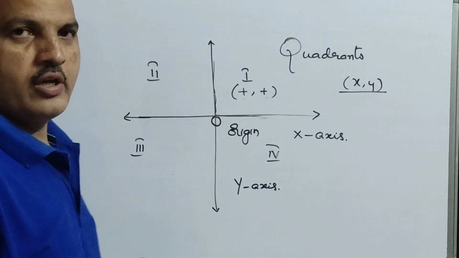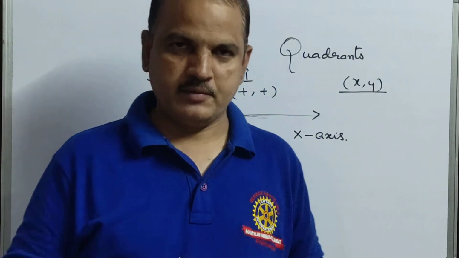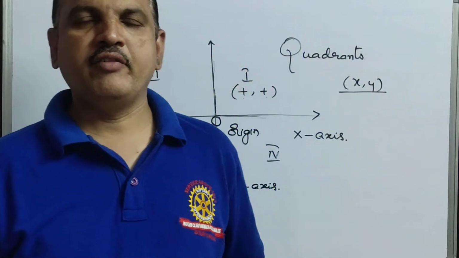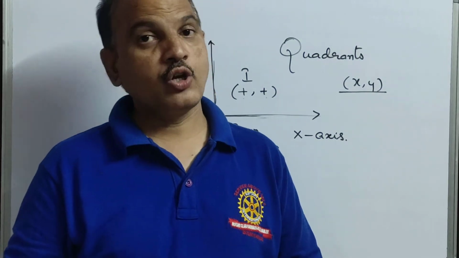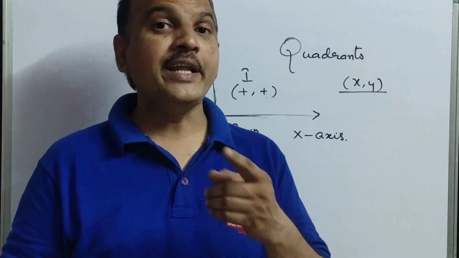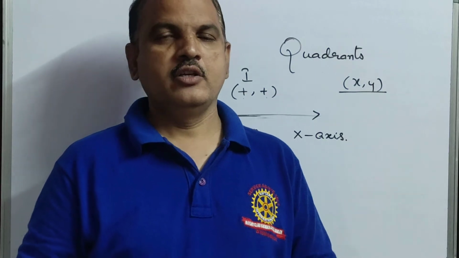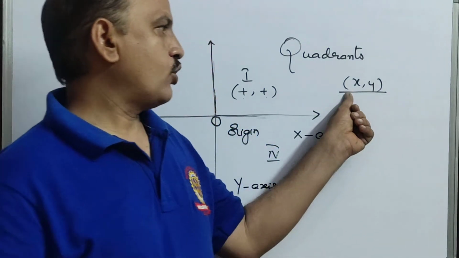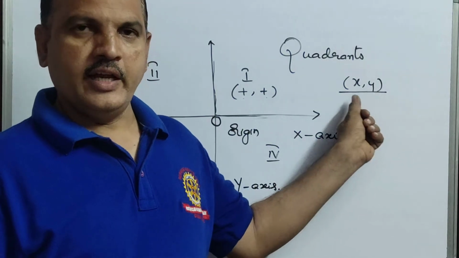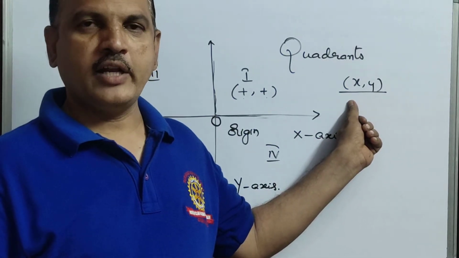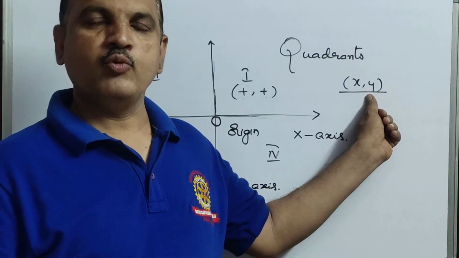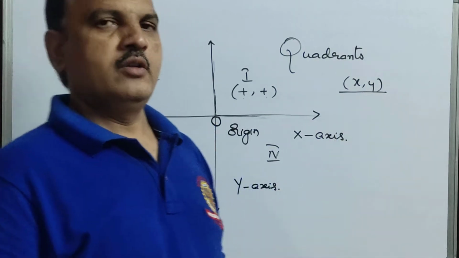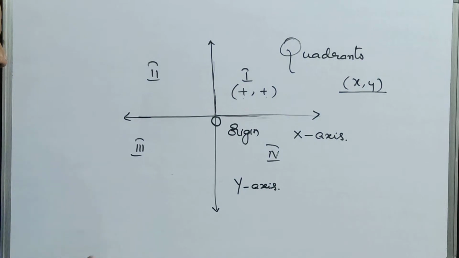The x coordinate has another name, that is abscissa. Whereas the y coordinate also has another name, the ordinate. So the x coordinate is called abscissa, and the y coordinate is called ordinate. Those are the 2 other names.